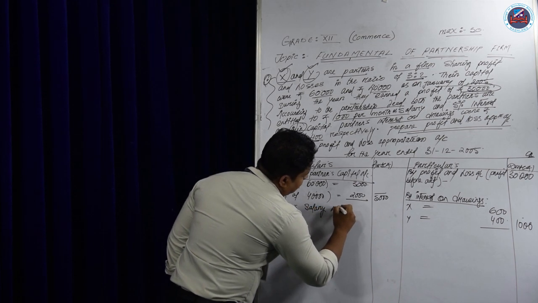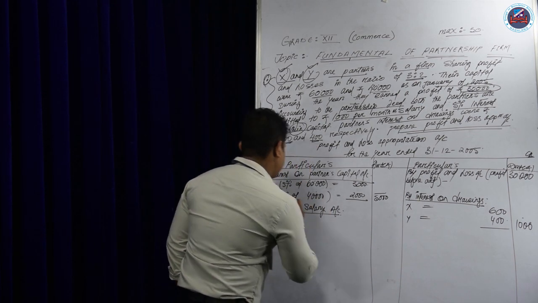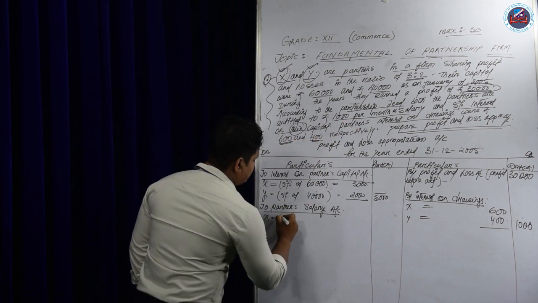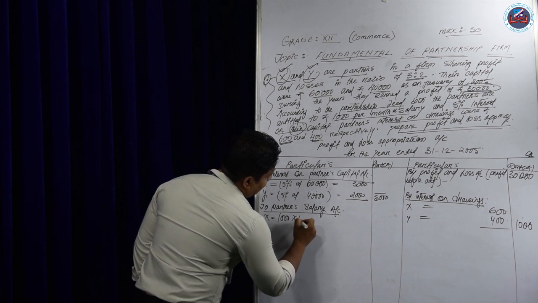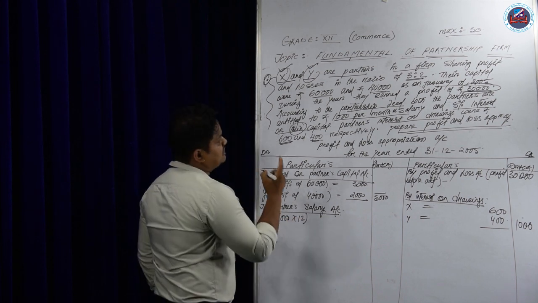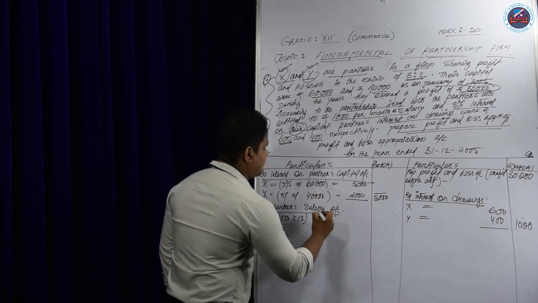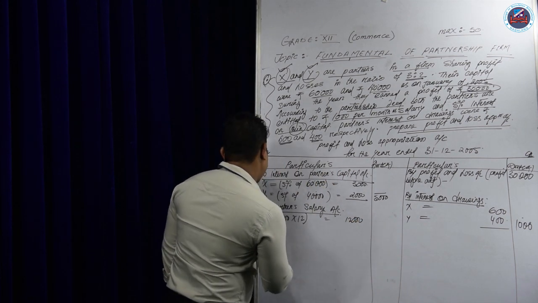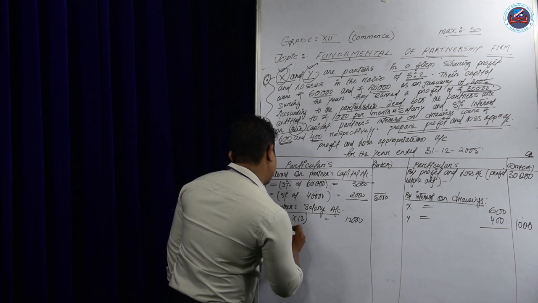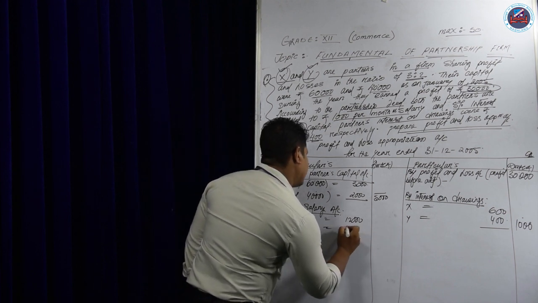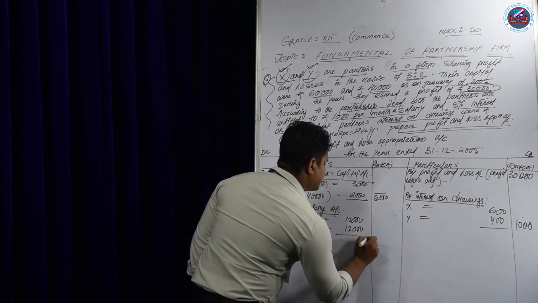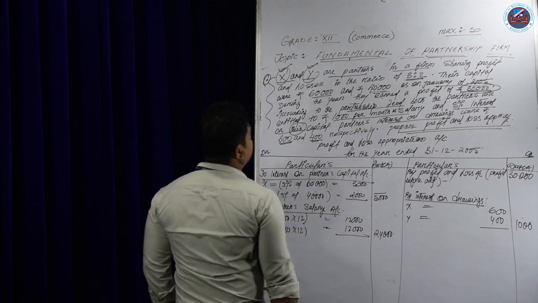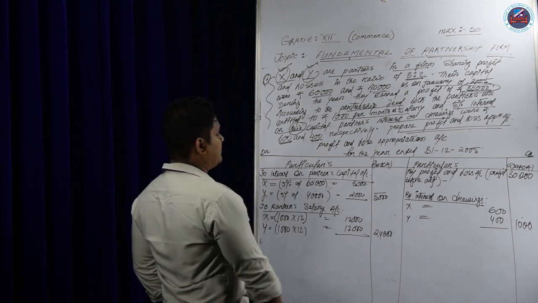X will get 1,000 per month. If you multiply by 12, because the business starts in January and ends in December, 12 months, it will be 12,000. Same for Y, 1,000 into 12, 12,000. If you add it, 12 plus 12, 24,000. Question done.